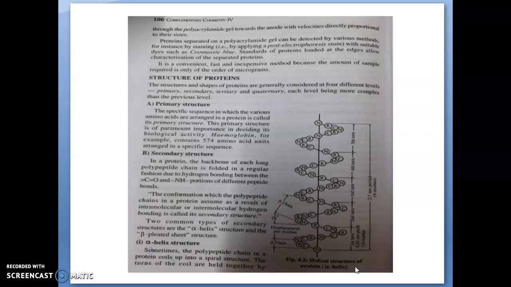Alpha helix structure is found in many fibrous proteins such as keratin in hair, skin, nails and wool, and myosin in muscles, etc. So this alpha helix structure can be seen in these.